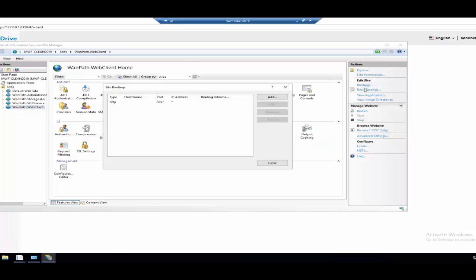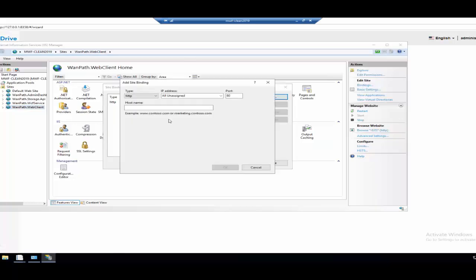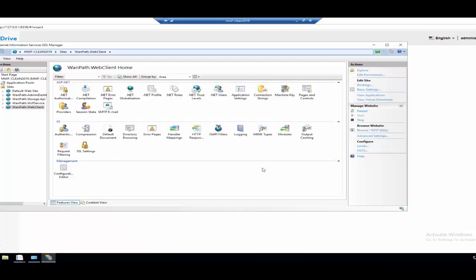If you were to go ahead and create your own host name, it's the same as you always would do. You would just put that in here, put in your host name, and select your SSL certificate. We have support docs, and there are a million of them out there on how to create an SSL certificate and install it in IIS. I'm not going to get into that here, but just understand that this is standard IIS. If you know how to do an IIS website and an SSL certificate, it's pretty easy, and we have a lot of help and support docs on that too.